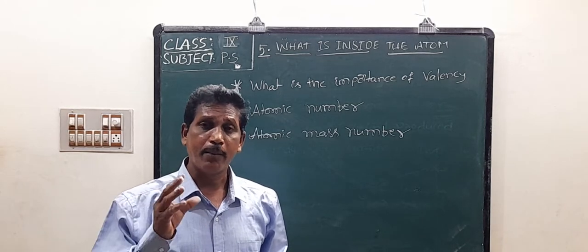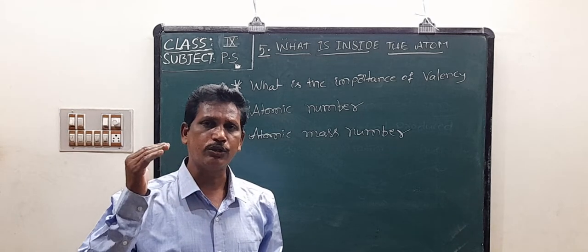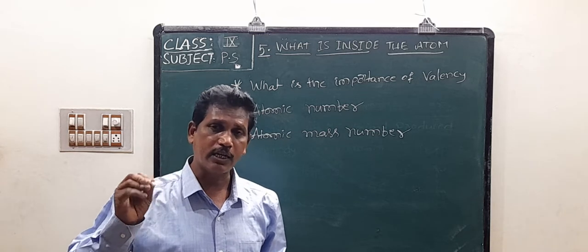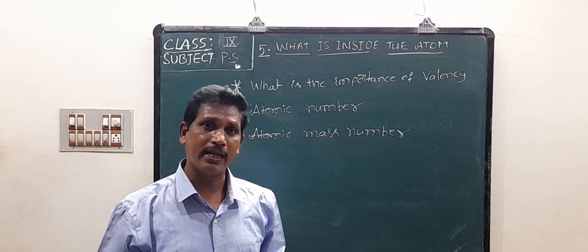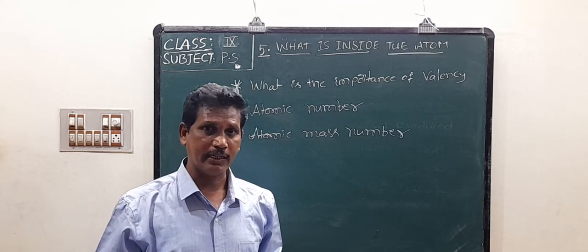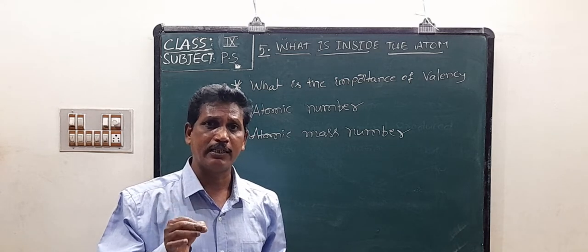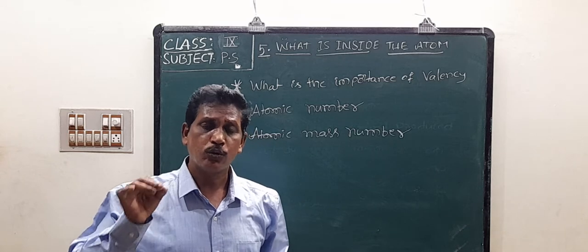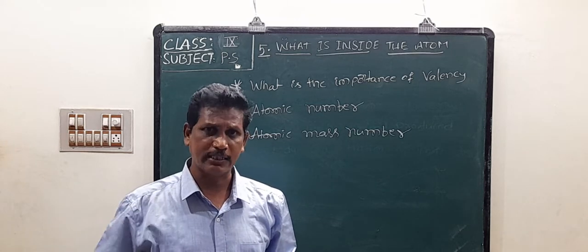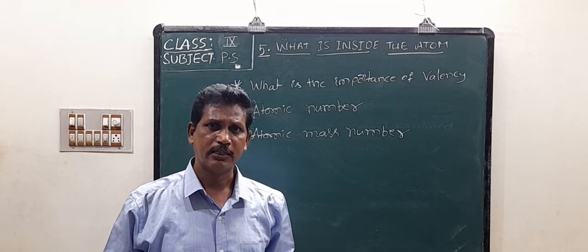The number of electrons present in the outermost orbit or shell is called valence electrons. Only valence electrons participate in chemical reactions.